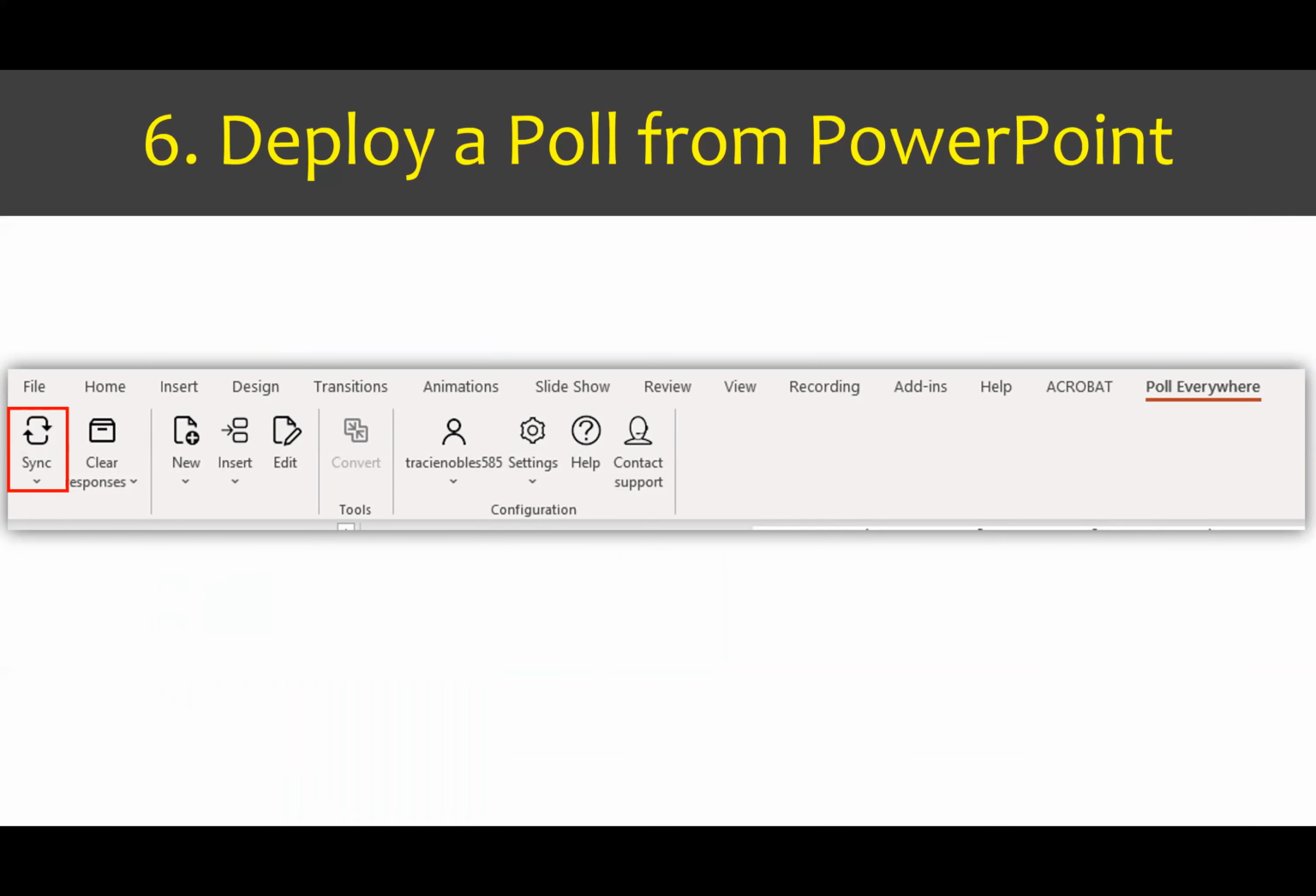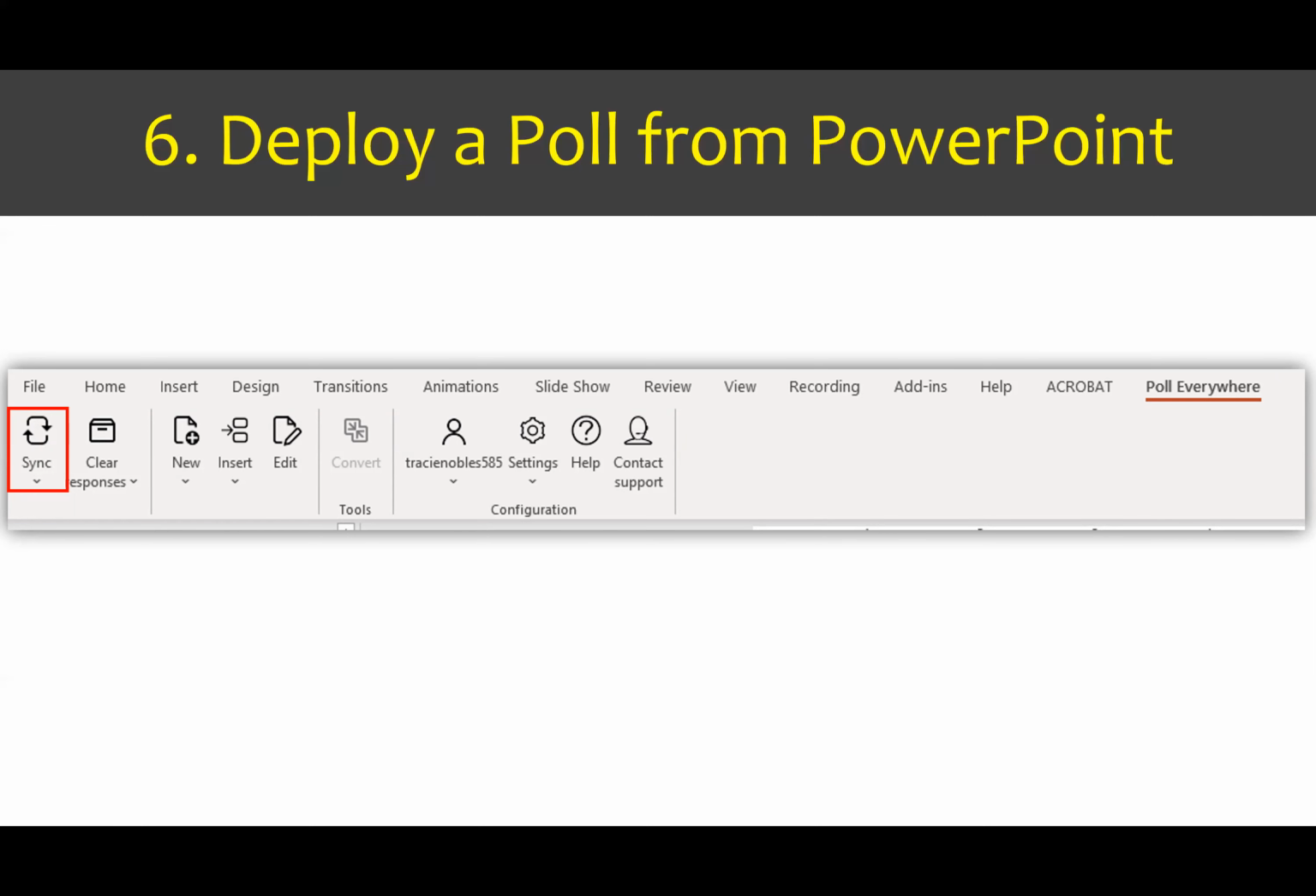The first feature is sync. The sync feature allows you to sync up with the website. So if you were using the website and you wanted to sync it into PowerPoint, that will allow you to do that. You will then have the clear response button. That's the one I use a lot. The clear response button allows you to clear your responses after you've deployed the poll.